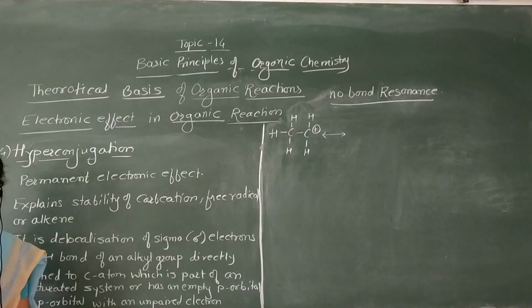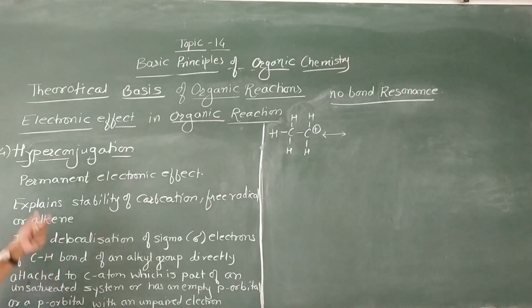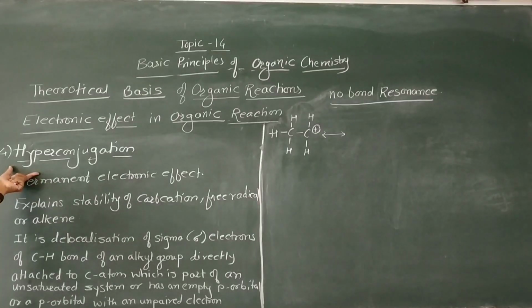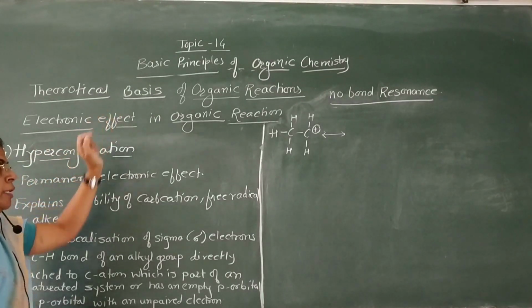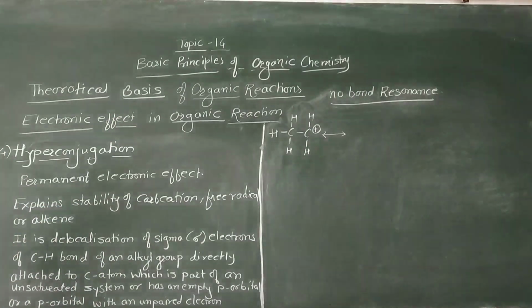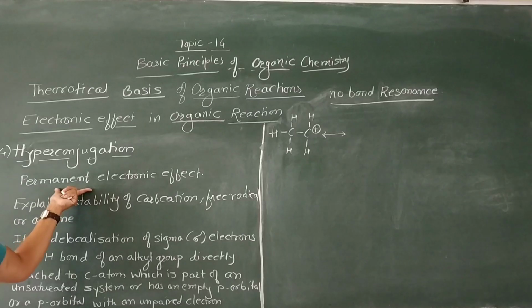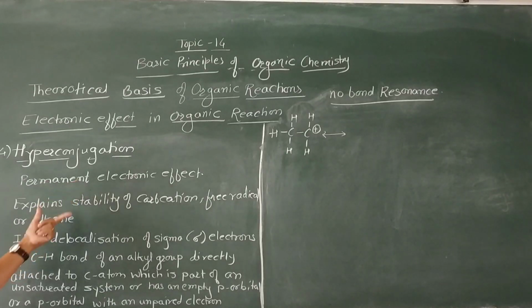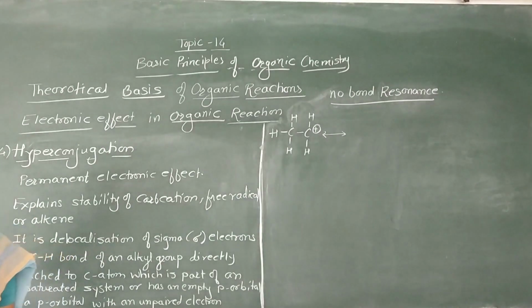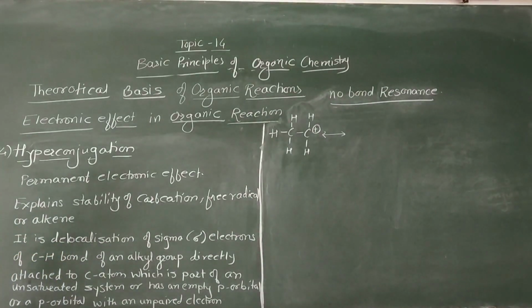The last type of electronic effect is hyperconjugation. This is the last point from our topic, basic principles of organic chemistry. Hyperconjugation is a permanent electronic effect. It explains the stability of carbocations, free radicals and alkenes.